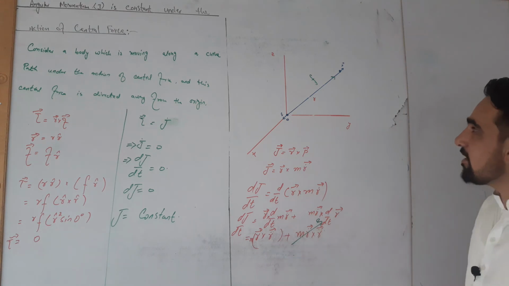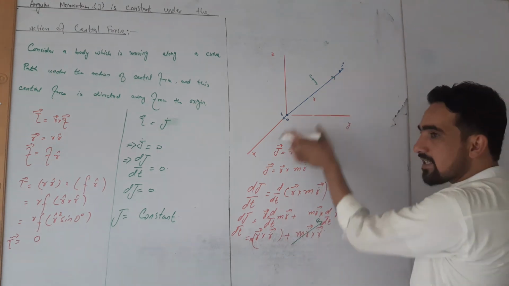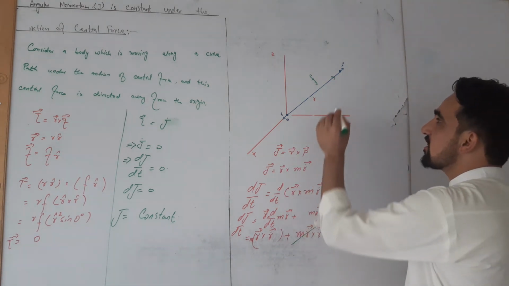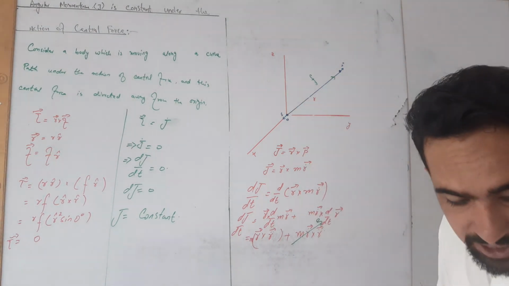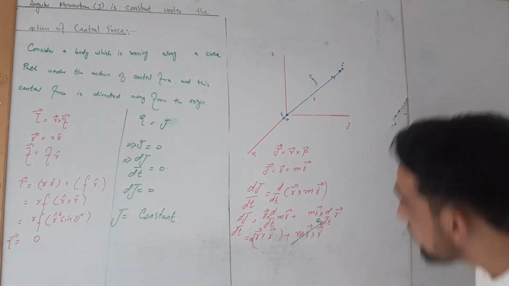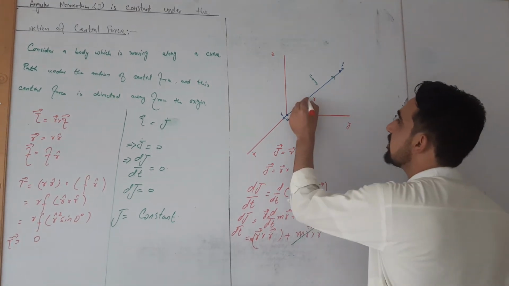Similarly, r double dot is a centripetal acceleration, which is always directed toward the center of the rotation.